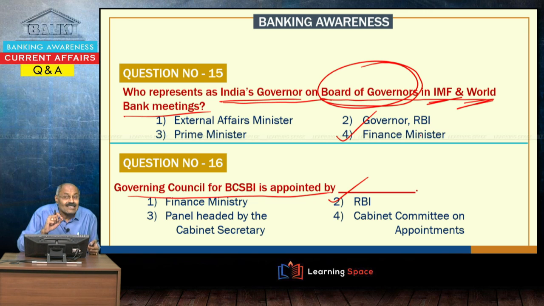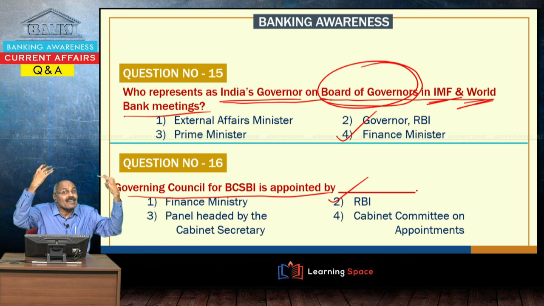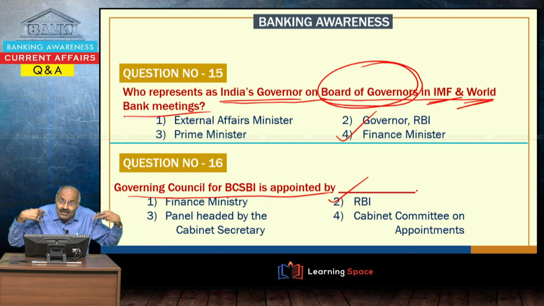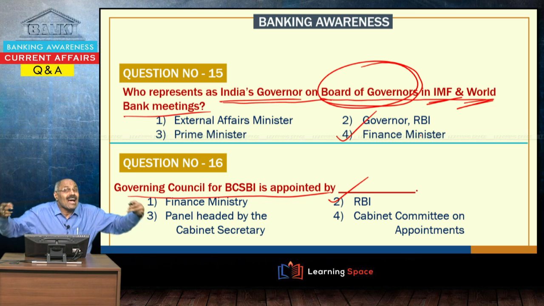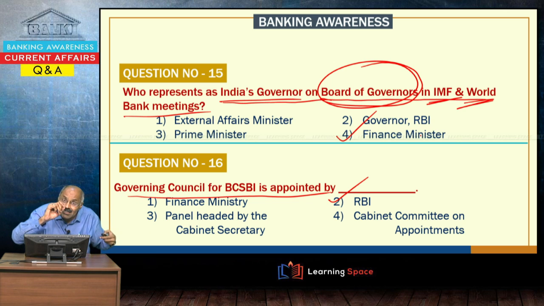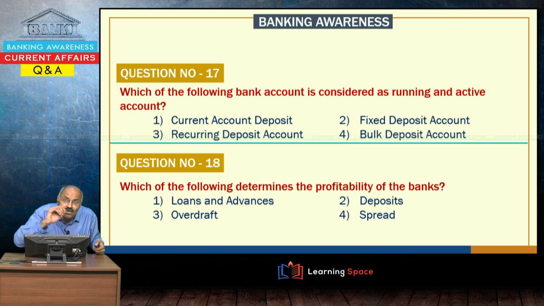Third, it is a self-regulatory organization for the banks, because they have to follow the code so as to maintain ethics. Fourth, its governing council is appointed by the Reserve Bank of India. So, do not forget these things.